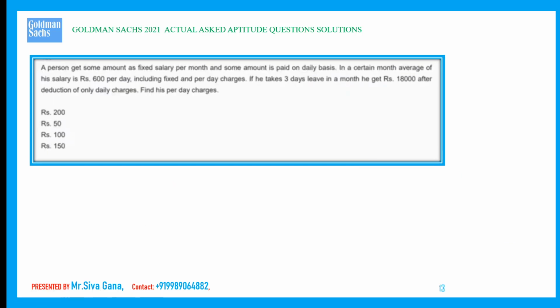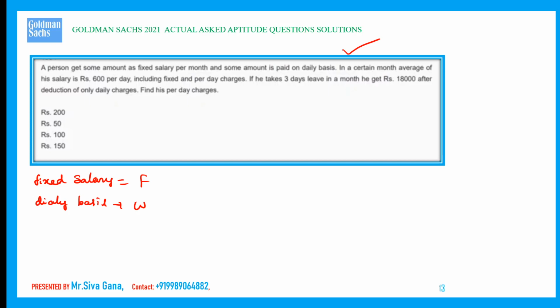A person gets some amount of money as a fixed salary per month and some amount of money paid on a daily basis in a certain month. Very important question. These types of questions I explained in ratio and proportions. Let us say the fixed salary is F. And he is going to get some amount of money on a daily basis. Let W be the amount that he is getting on a daily basis.